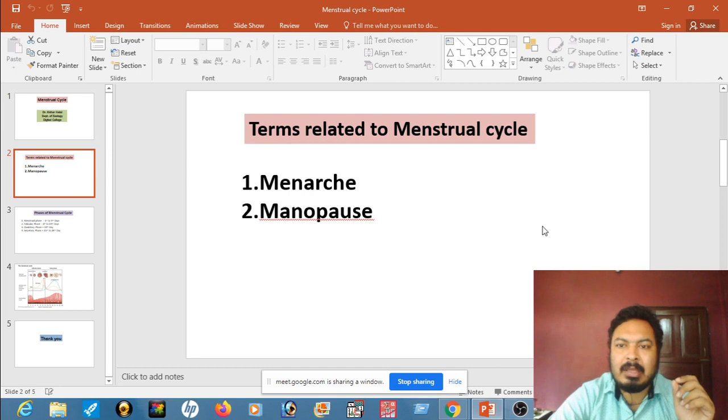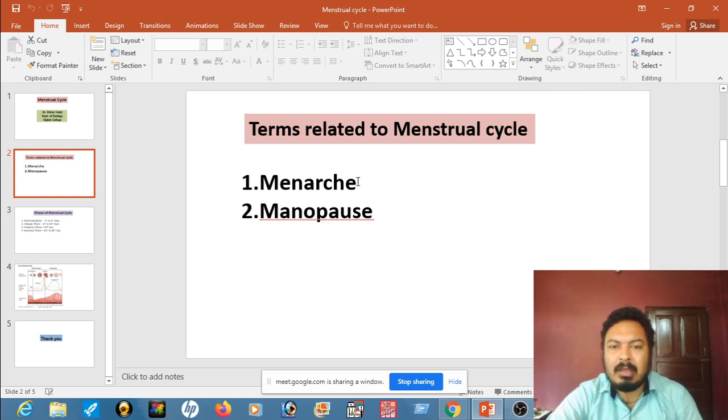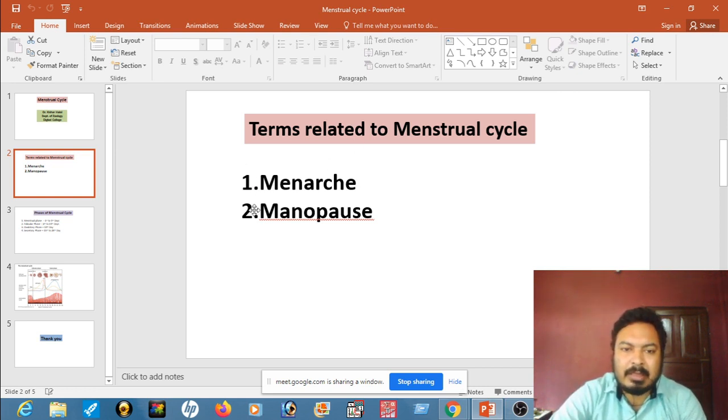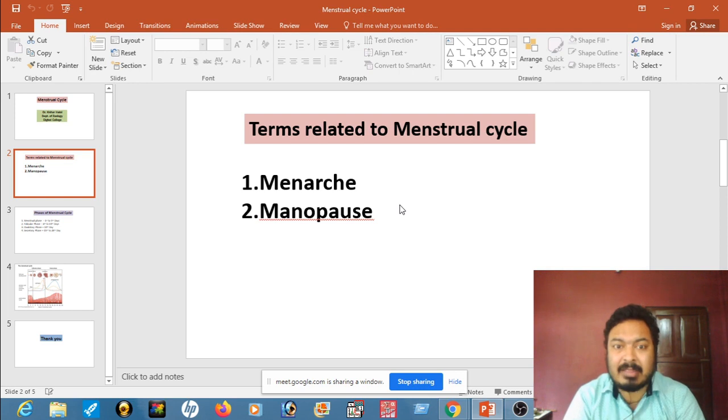The first term is menarche, and the second term is menopause. Menarche means, after puberty, when a female individual starts her menstrual cycle for the first time.